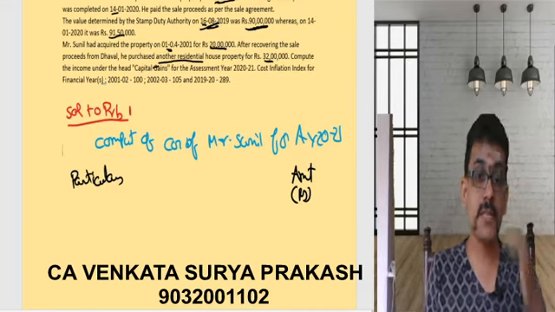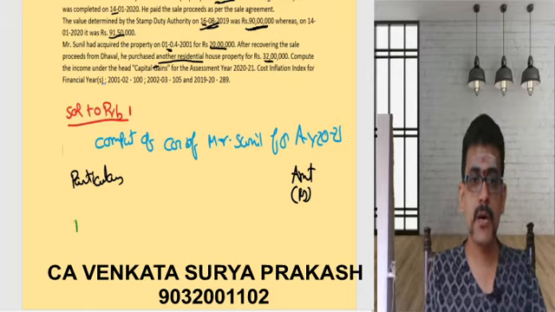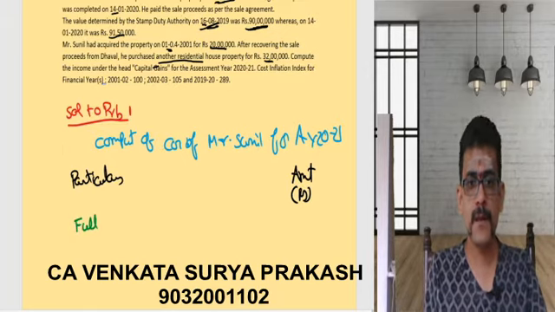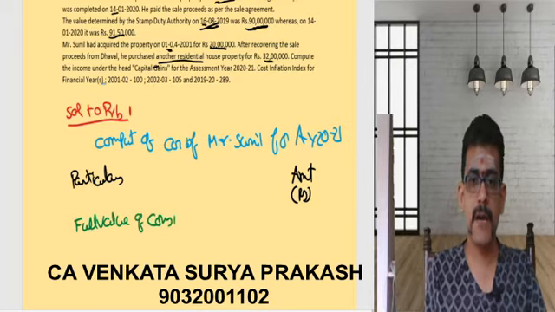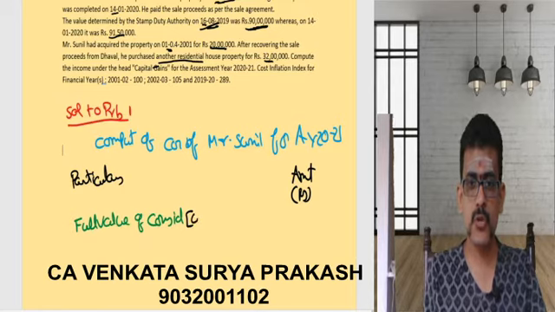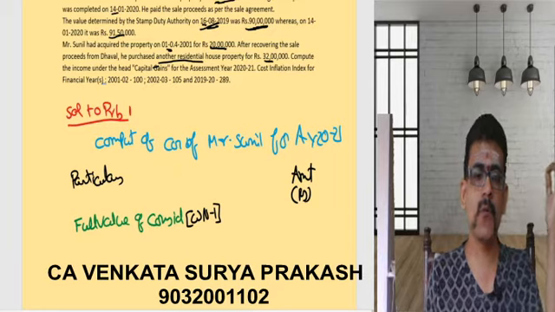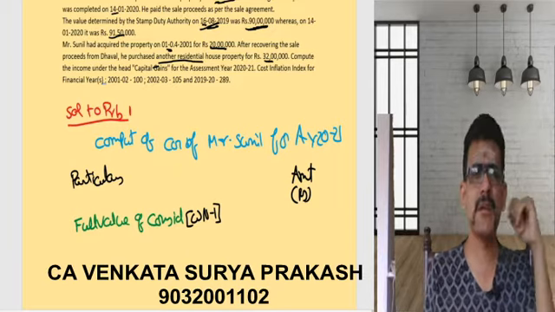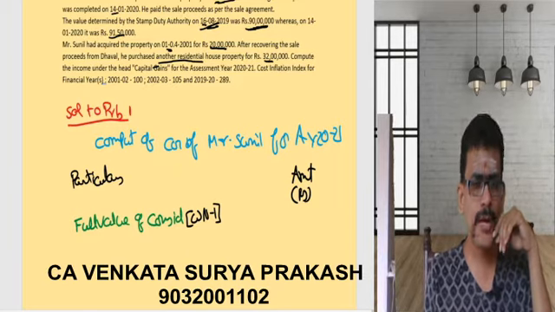Now, the first one, we need to consider is the full value of consideration. You simply show this as a part of your working note number 1. In working note number 1, you show the applicability of 50C. There are 2 dates which are given.